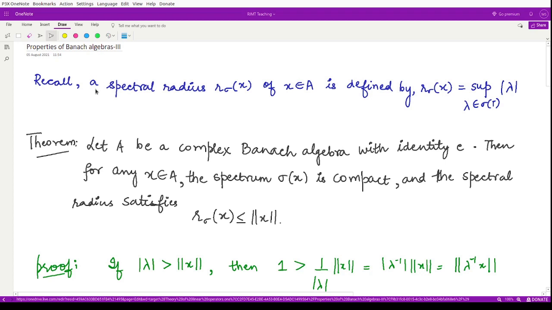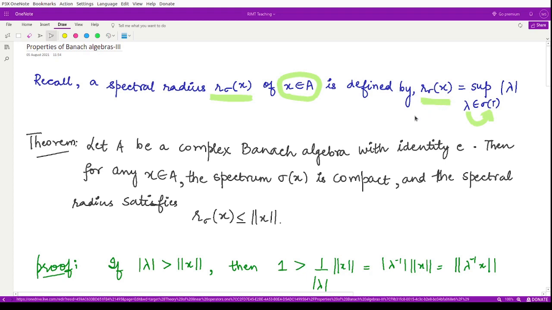From previous results and previous lectures, we know that the spectral radius, represented by r sigma of x, where x is some element of the Banach algebra, is defined by taking the supremum of the absolute values of lambda, where all the lambdas come from the spectrum set. So the maximum modulus spectral value is basically your spectral radius.